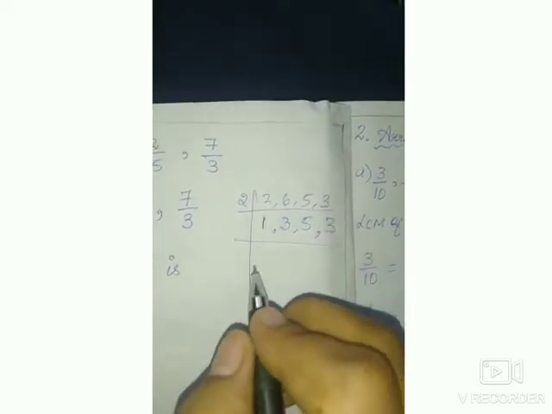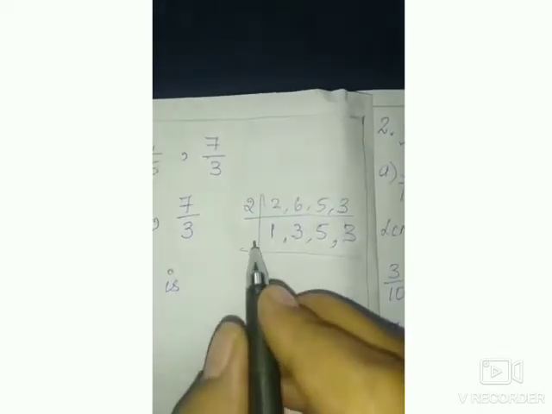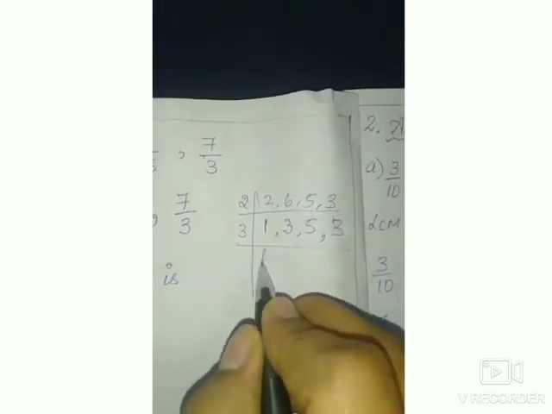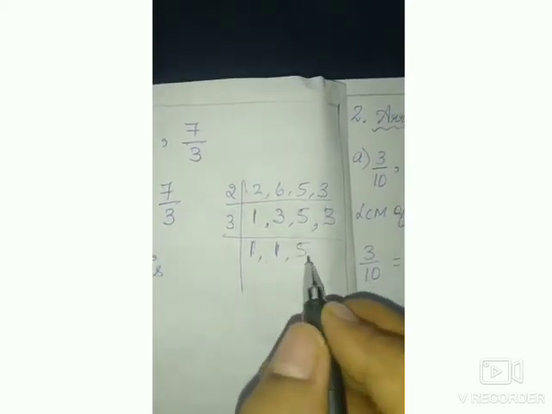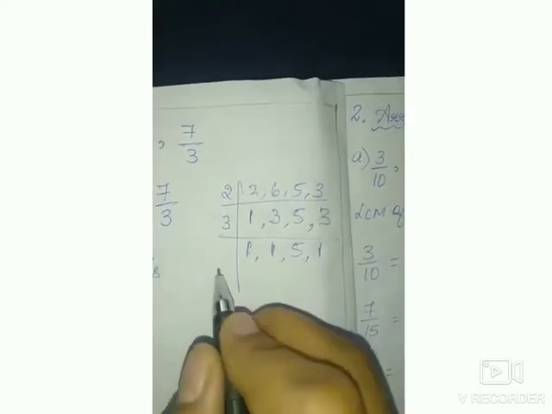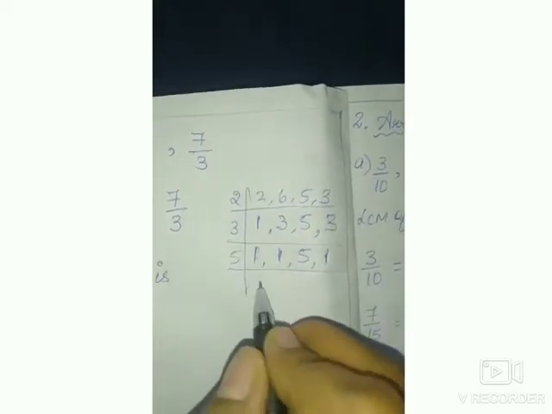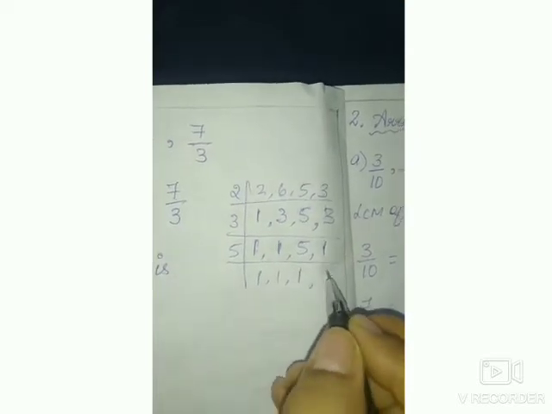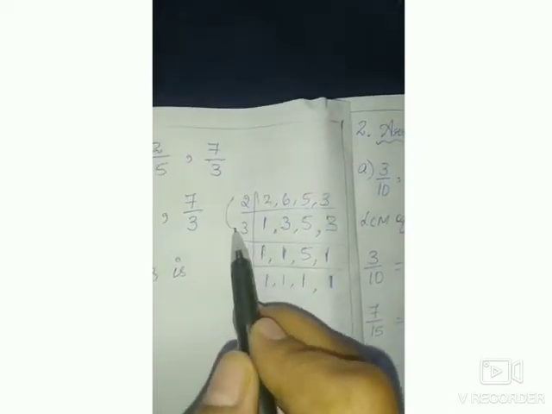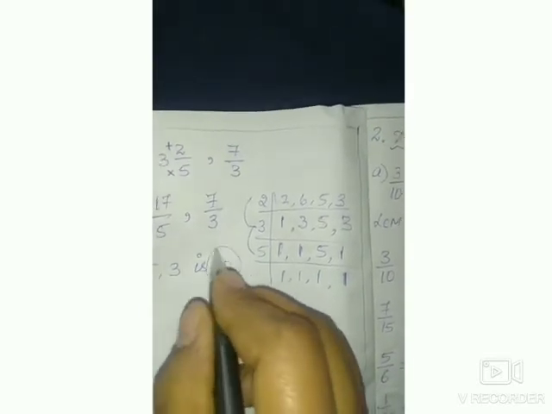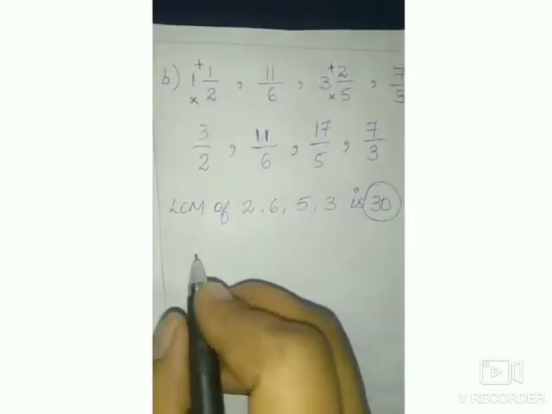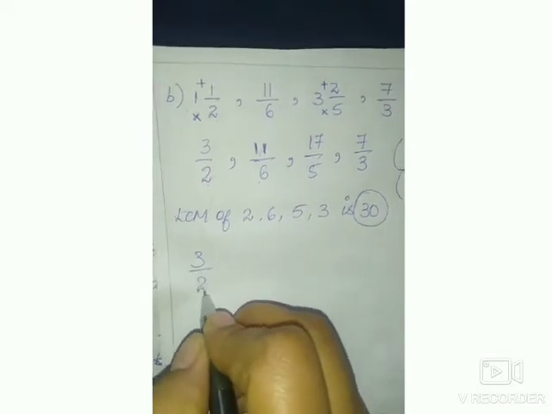Now we have 3 numbers. 3 numbers of 3 multiples and 5 multiples. So you can consider 3 first. 1 remains the same. 3 ones are 3. 5 doesn't come in 3 tables, so 5 remains the same. 3 ones are 3. Now 5. 1 remains the same. 5 ones are 5. 1. Now 2 3s are 6. 6 5s are 30. So what is the LCM? 30.